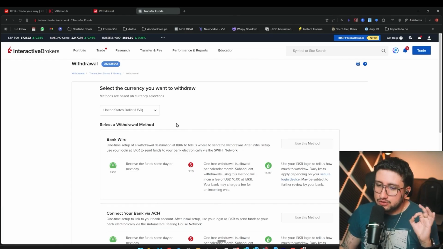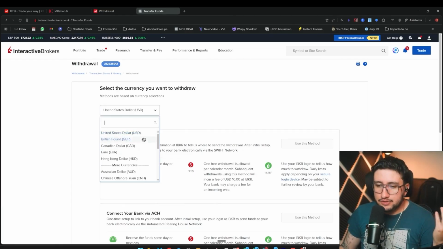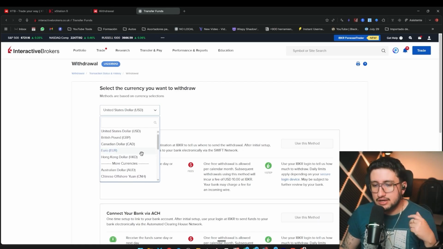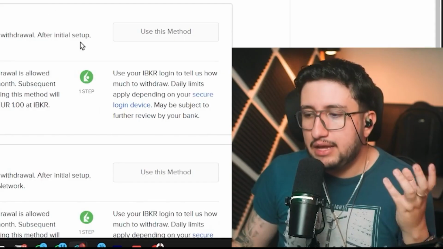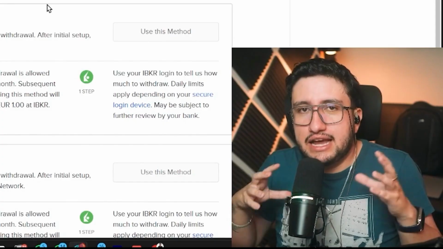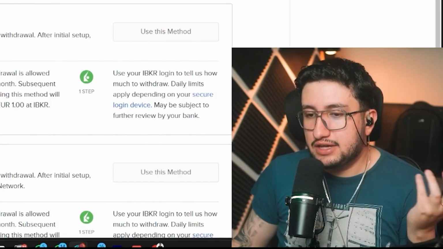Though Interactive Brokers wins by a bit more, since you can withdraw in different currencies. If I deposit or invest in euros, I can withdraw euros to my European bank account, so it arrives in the exact same currency I invested in. So that's actually pretty good.